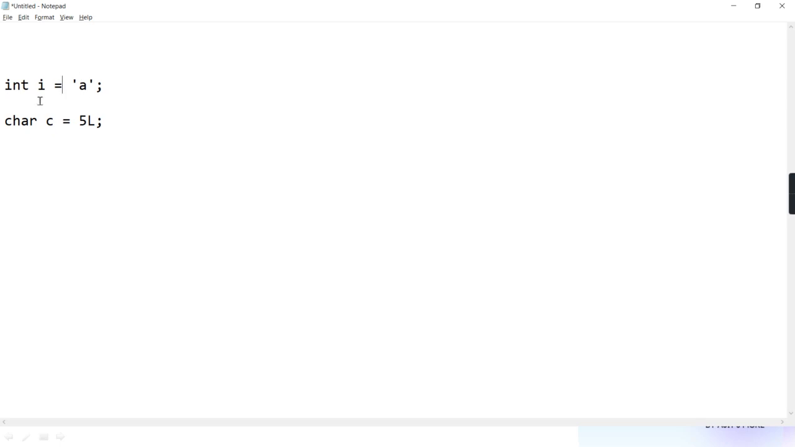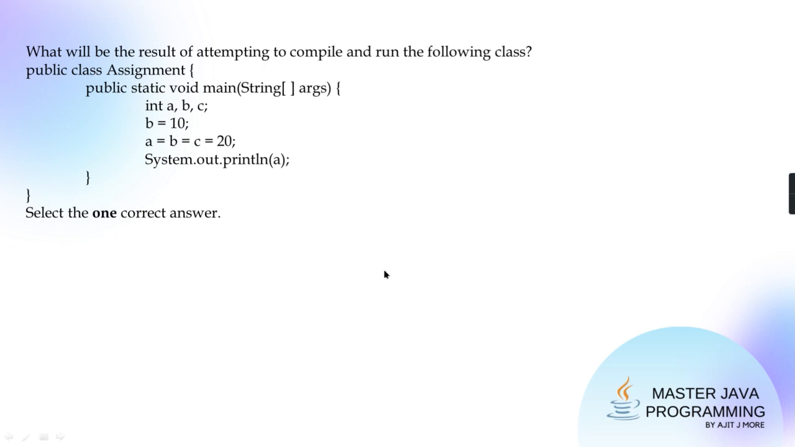Because here widening is happening, and in Java automatic widening is possible. Okay? So that is the reason. So you got it. Now this one, first you observe this code and then we'll go to the options. What will be the result of attempting to compile and run the following class?